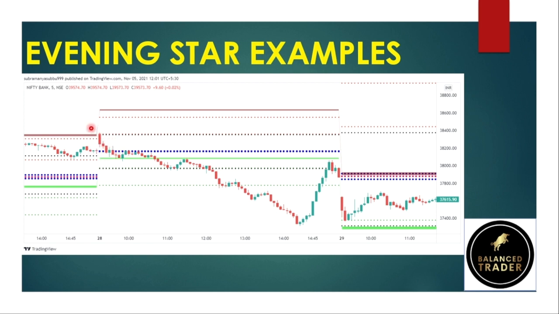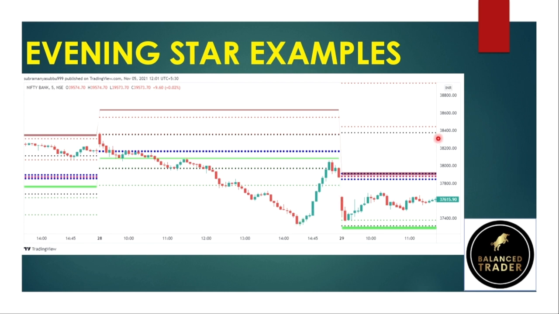So you can go short here, keeping the stop loss at the previous day high, and book your profits at an institutional zone or at a CPR or at the next pivot or the next previous day low. And if you are trailing the stop loss, you are getting the maximum out of it. From 38,400 it has come to 37,400.